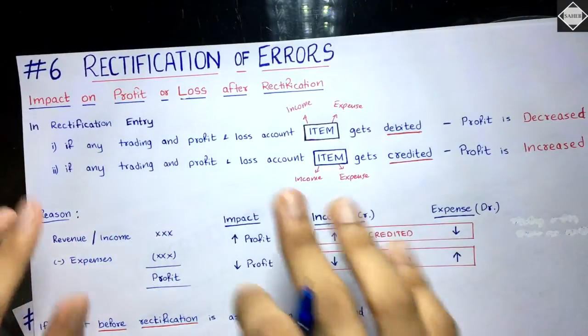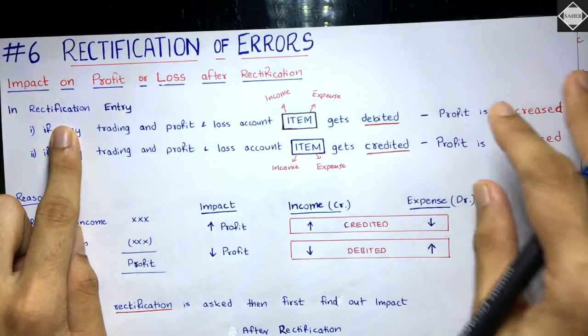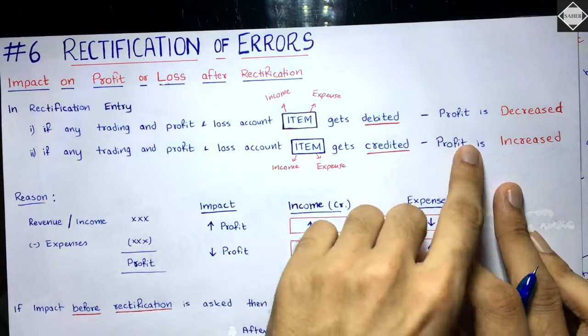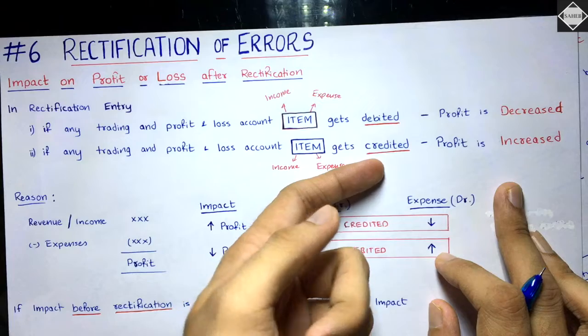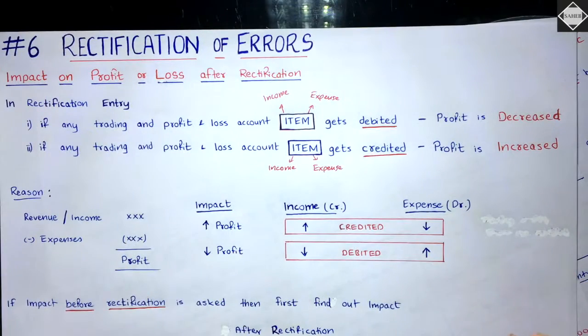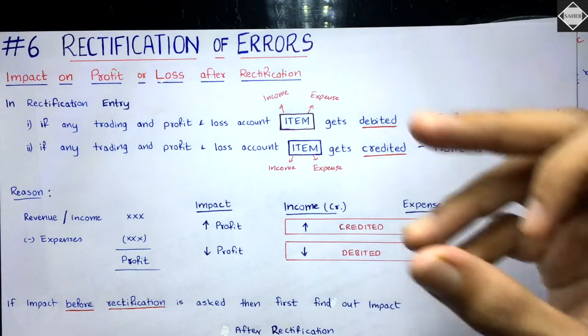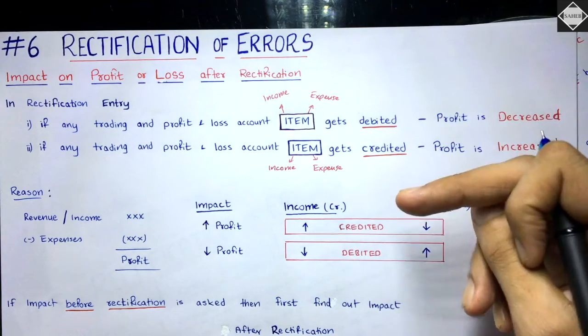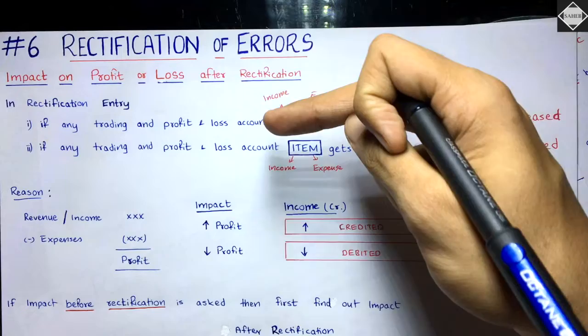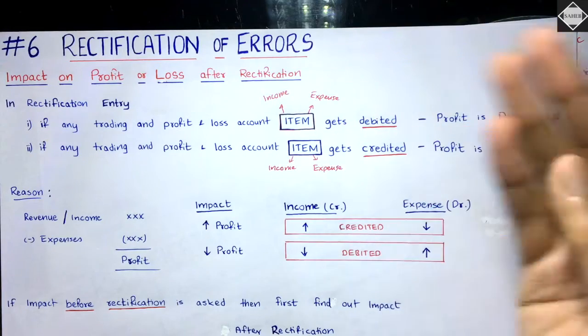It's really simple. All you have to do is just see the rectification entry, what has happened in it. Either the items will be debited or credited, or nothing has happened. I mean, it is not a trading or P&L item, so there is no impact because of that. And sometimes the same thing will be debited and credited. Trading or P&L item only, getting debited as well as credited with the same amount, so no impact because of that also.